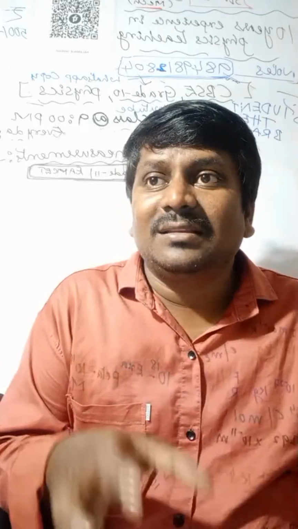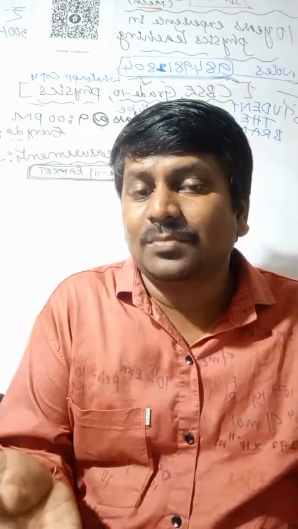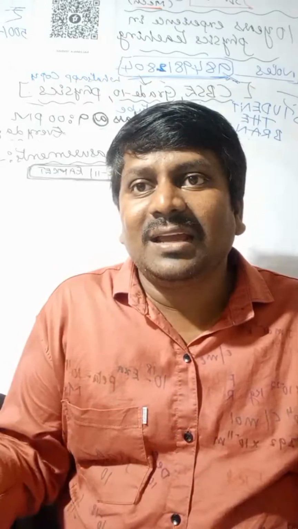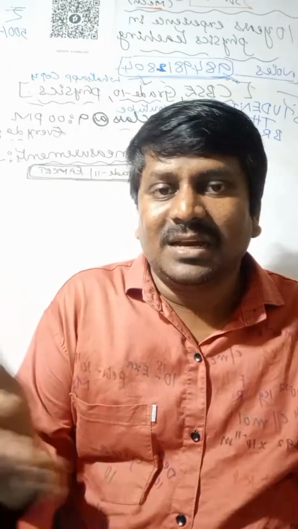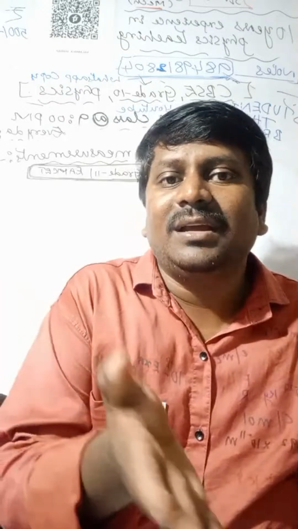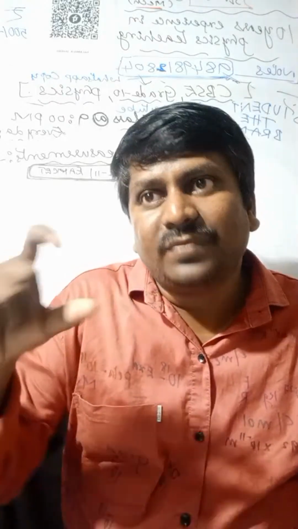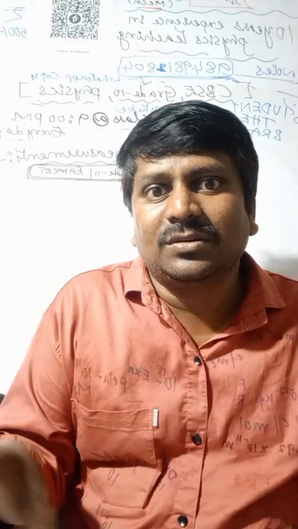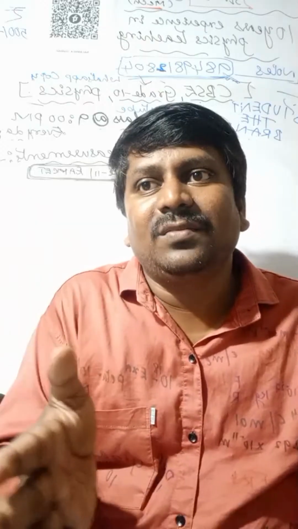And if you are considering absolute error, it is nothing but delta A. So for the first measurement, whatever you are taking, delta A1 is AM minus A1.